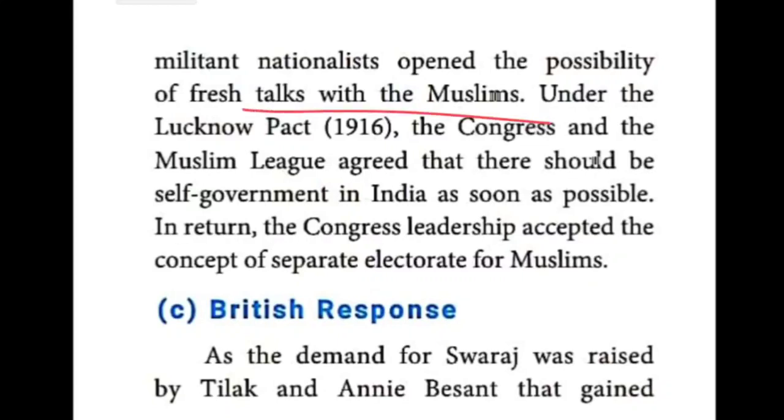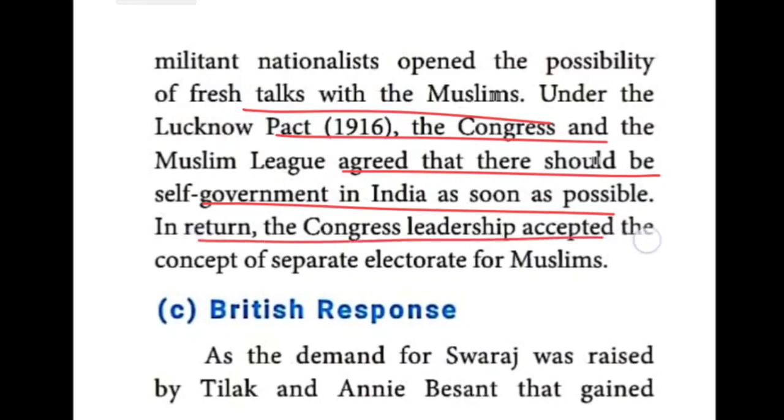Okay, they were joined together, Muslims as well as the Congress people. So under the Lucknow Pact, the Congress and the Muslim League agreed that there should be self-government in India as soon as possible. So which year did it happen? 1916. Actually, 1947 only we got independence. But in 1916 itself, in the Lucknow Pact, they decided that soon we are going to get independence.